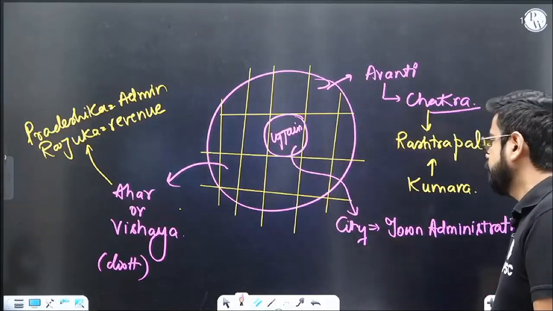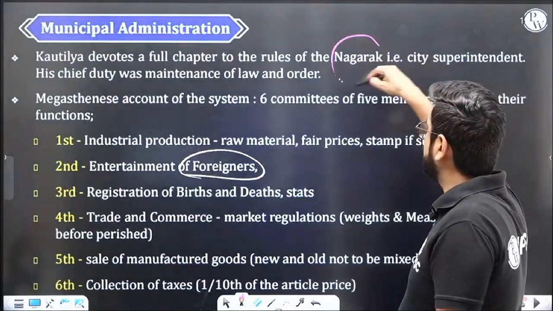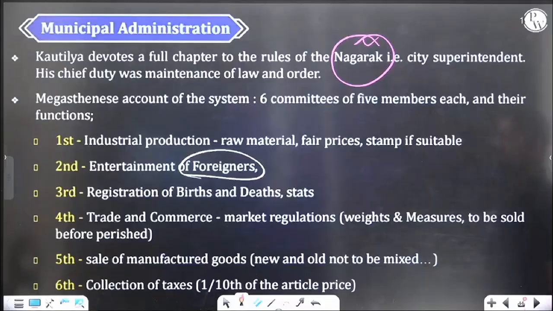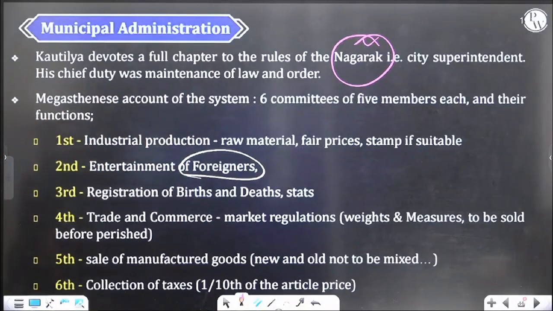Similarly, there will be a town administration, somebody who will look after the city, and in the town or municipal administration, we saw that there were 6 types of committees. There is another, the city superintendent, the mayor, but along with that there are 6 committees who are taking care of all the business, all the important transactions inside the city. Understood?